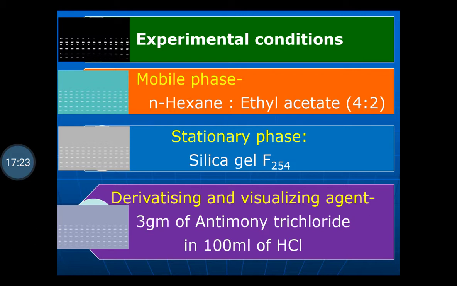Experimental conditions: the mobile phase is n-hexane ethyl acetate 4:2. The stationary phase is silica gel F252 pre-coated HPTLC plates. For derivatizing and visualizing, 3 gram of antimony trichloride in 100 ml of hydrochloric acid is used as the agent.